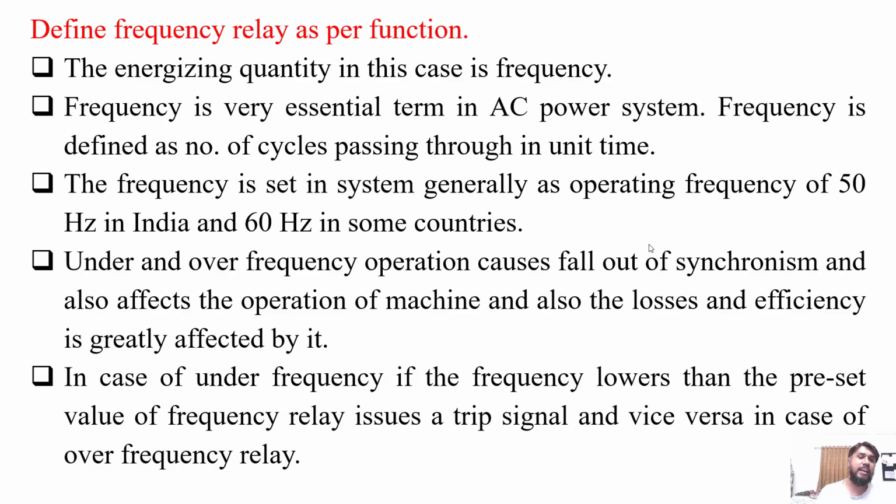The frequency is set in the systems generally as an operating frequency of 50 Hz in India and 60 Hz in some other countries. Under and over frequency operations cause the fallout of the synchronism and also affect the operation of machines, and the losses and efficiency are also greatly affected by it.